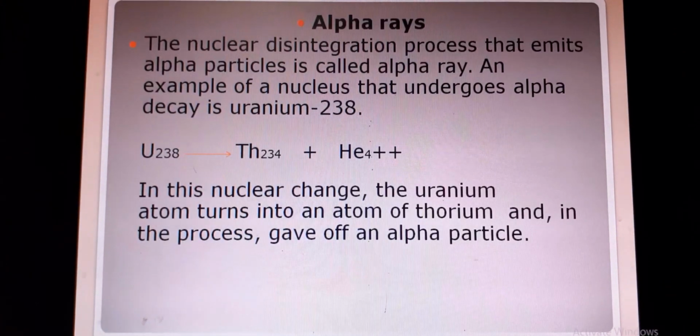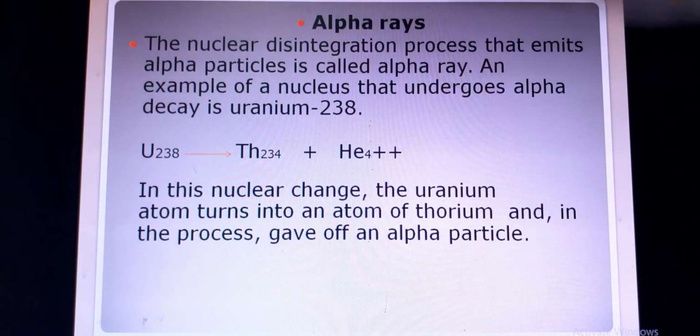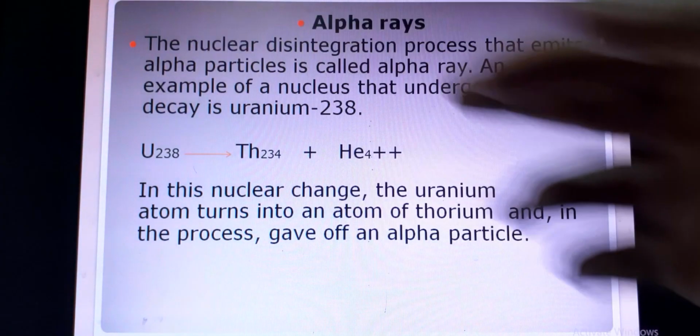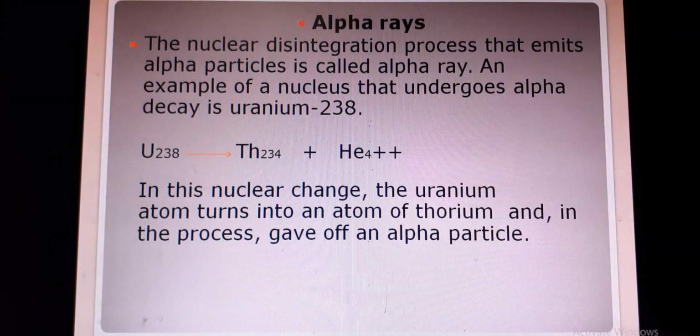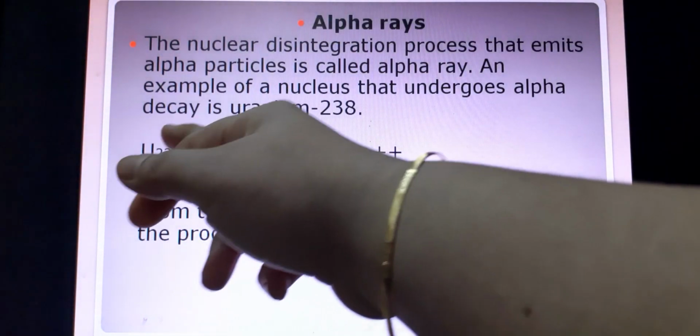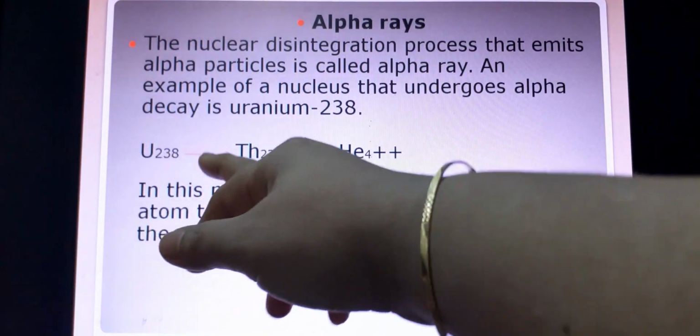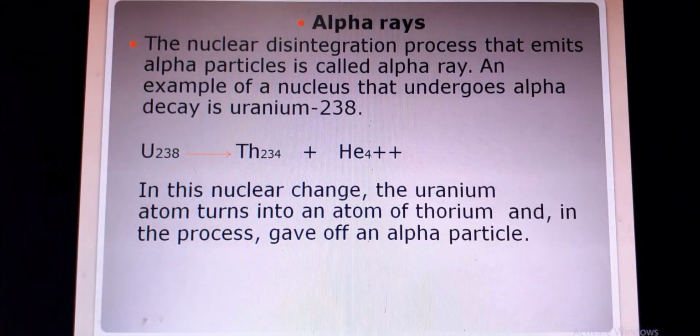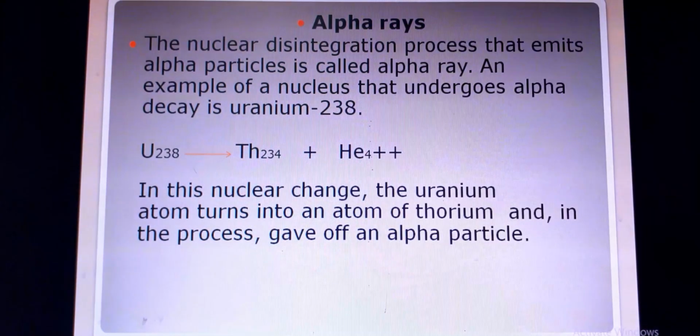The next slide. This is the example of alpha ray. Alpha ray is defined as the nuclear disintegration process that emits an alpha particle. I have earlier mentioned uranium 238 turns into thorium 234 and an alpha particle is also given up.